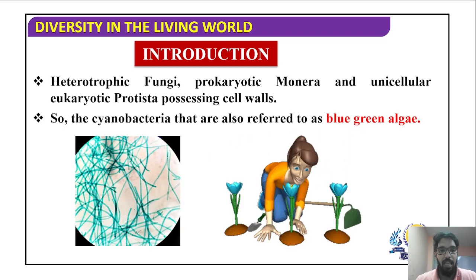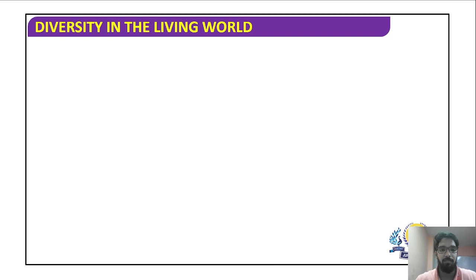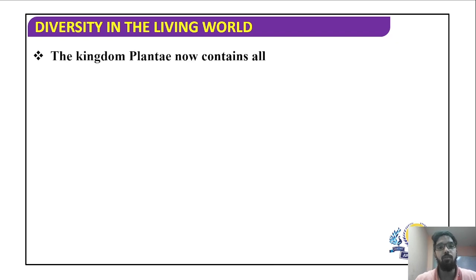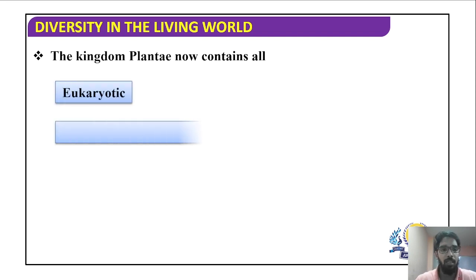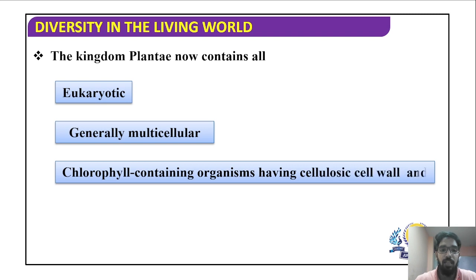In the pictorial diagram, you can see that the blue-green algae is depicted as a bacteria and not as a plant. So what does kingdom Plantae contain? They contain all those plants which are eukaryotic, generally multicellular, and have chlorophyll-containing organelles called chloroplasts.